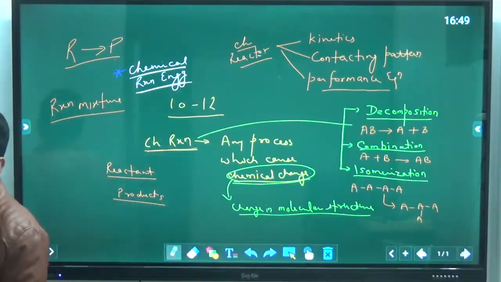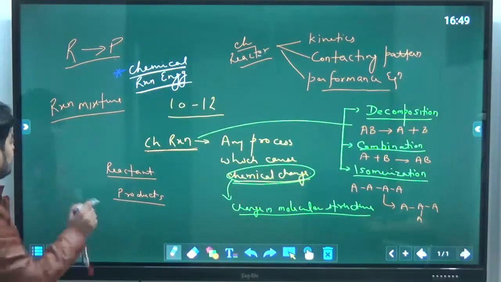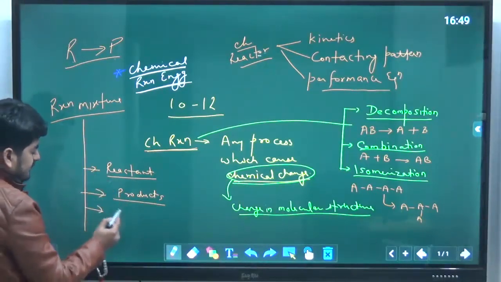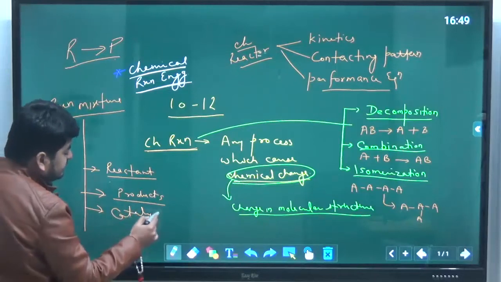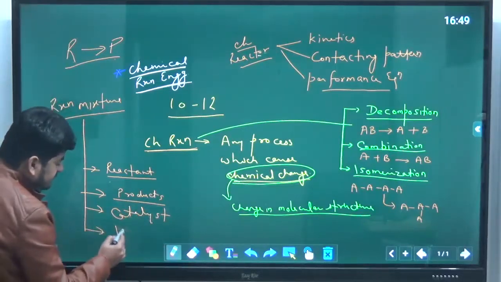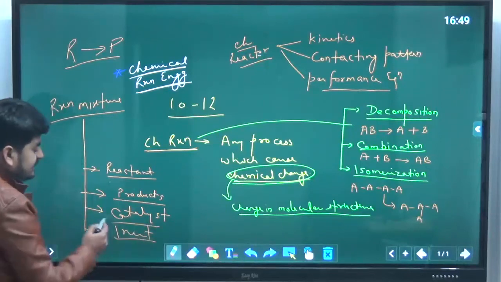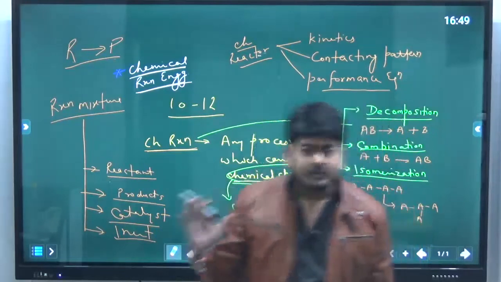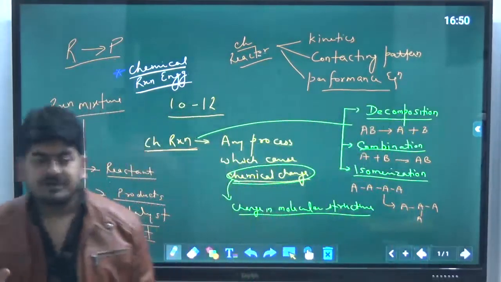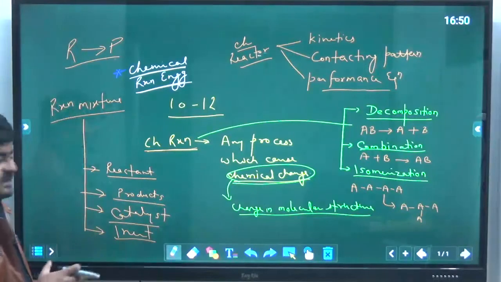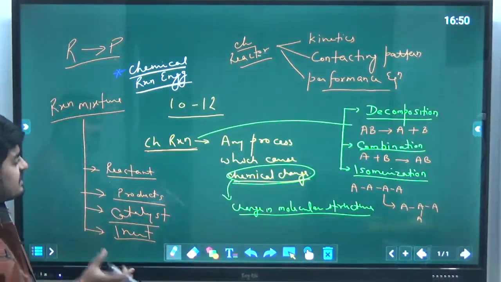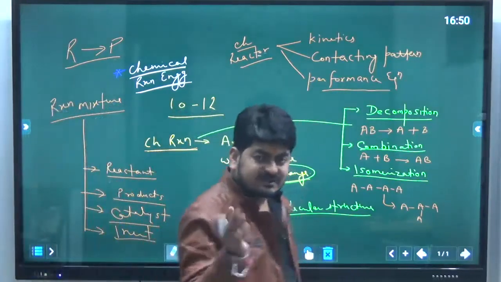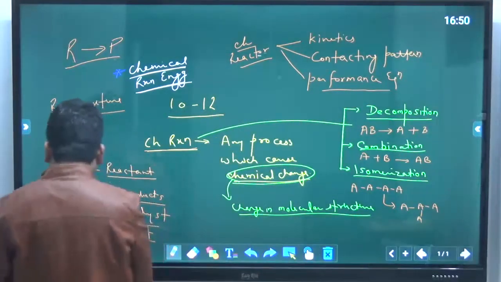So every reaction mixture may have only four components. Those are reactants, products, and catalyst plus inert. Other than these four, if we have any other component, that will be called impurity. So these are the basic terminologies. Let's start our discussion about the kinetics, then the performance equation, and then we will see other things.